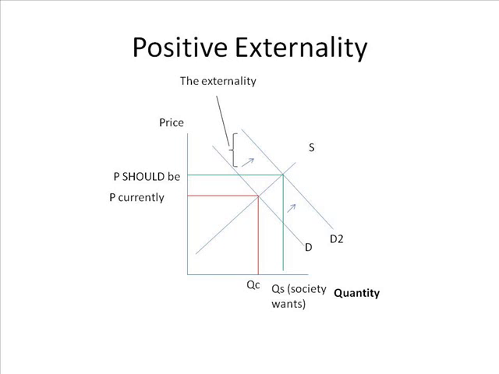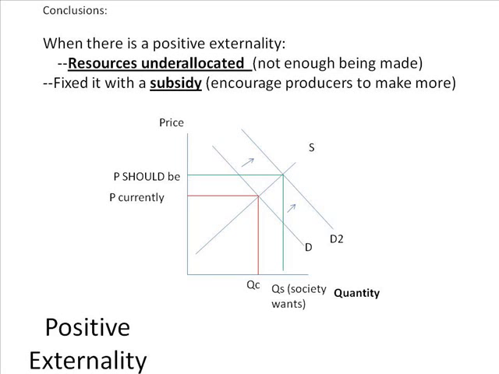The distance between the two demand curves, the one you're operating from and the actual one that it should be, that distance in between is called the externality. Label that. In this case, that's a positive externality when demand has moved. This is just a recap. Positive externality, resources underallocated, so you give a subsidy.